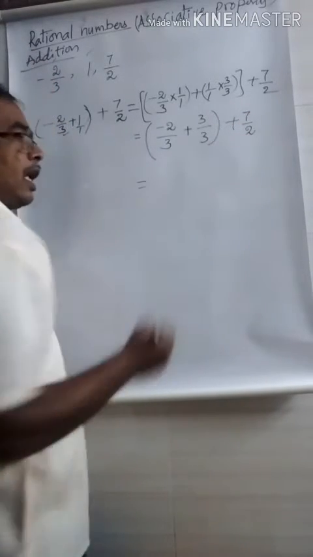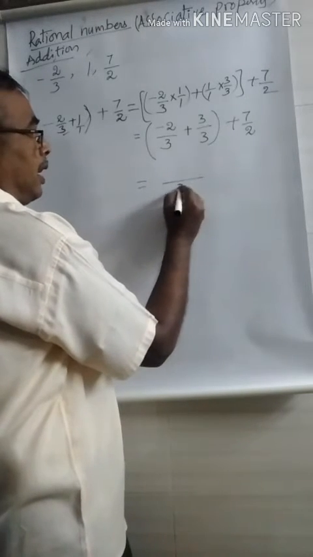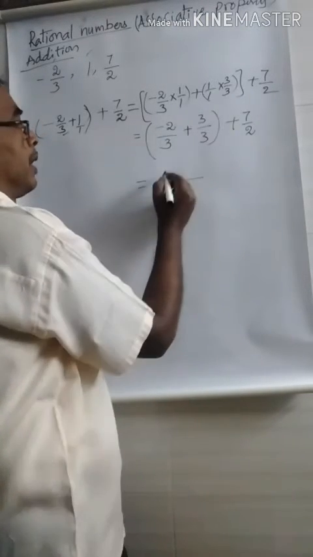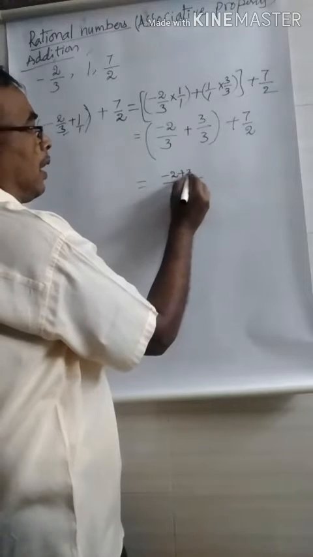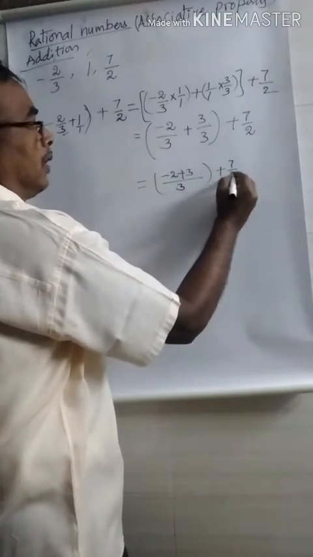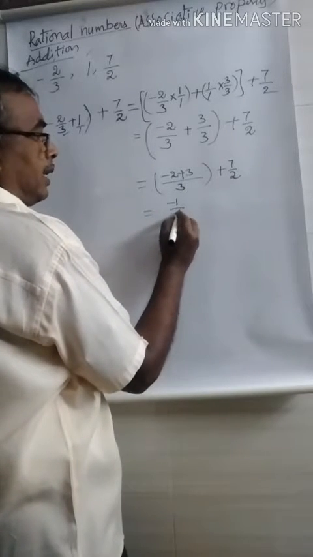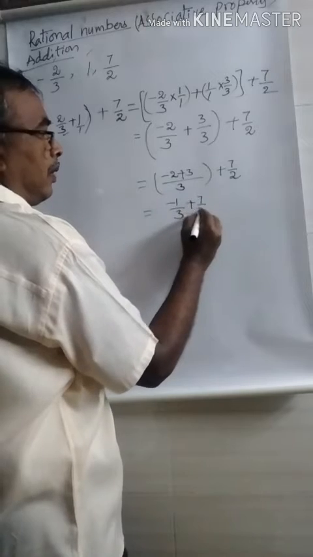Now these are like fractions. How can you write this one? 3 as usual in the denominator, -2 plus 3. As usual you write the third one without any change. -2 plus 3, 1/3, plus 7/2.